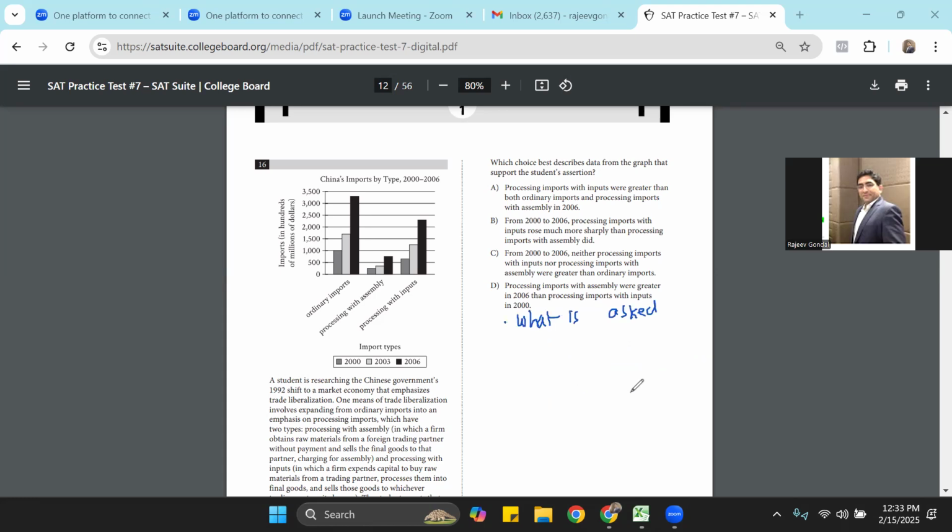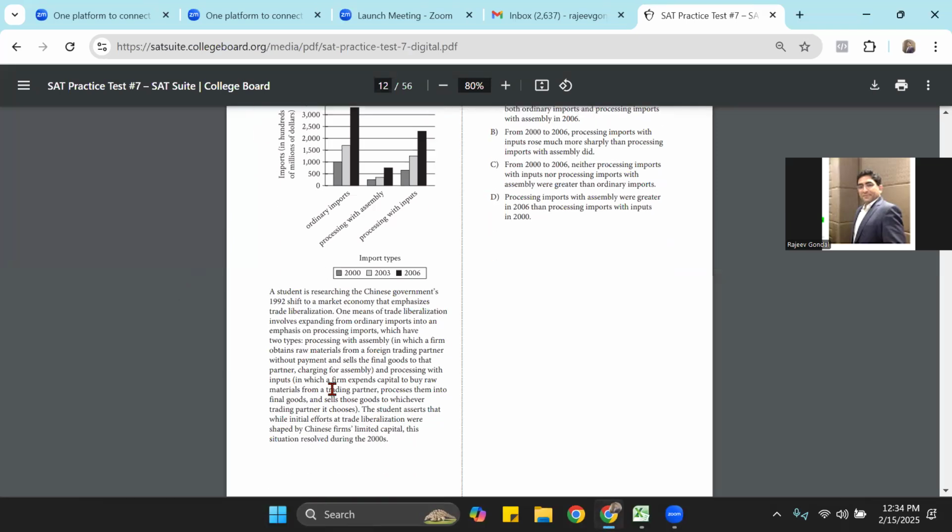The first thing that we are going to check is what is asked. So let us see what is asked. Now, to get that, you should read the question first. Which choice best describes data from the graph that supports the student's assertion? So what is important is student's assertion, right? So what is the student's assertion here? Let's try to figure that out. Where is the student's assertion?